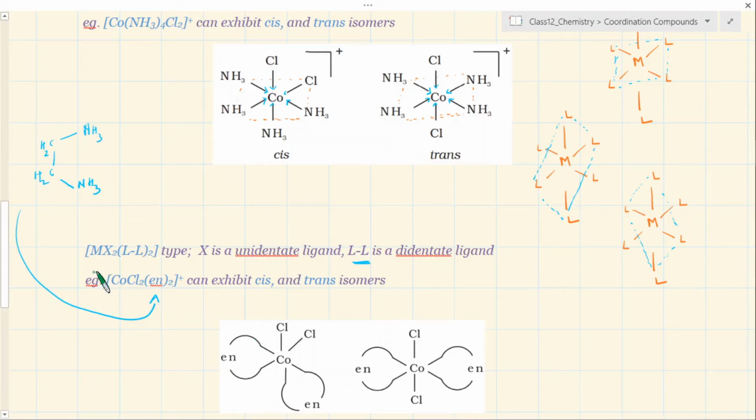Generally the notion is that instead of representing this entire molecule like this, it is represented or abbreviated as En, and then you can simply use this circle to represent the 2 sides of bonding like this. Okay, you can see that here.